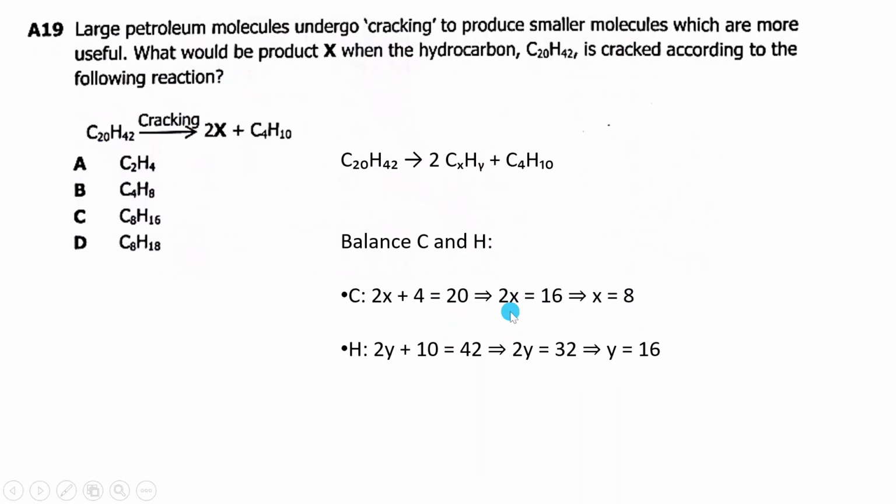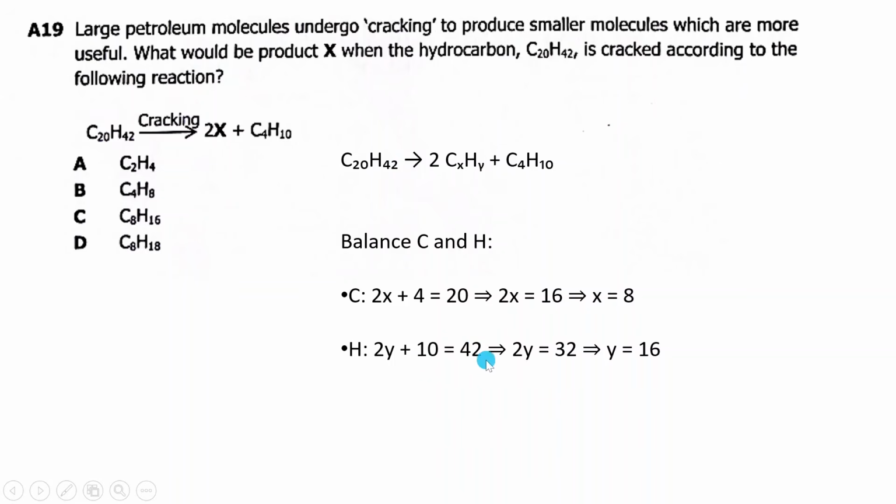Then 2X equals 16, so X will be 8. Then here you can say the same, 2 times Y plus 10 here for hydrogen. It will give me 42. Then this 10 passes there.